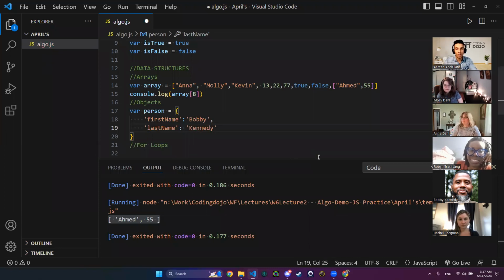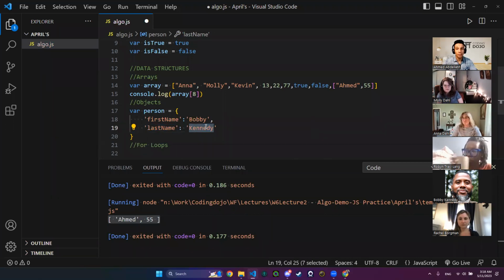I hope that I pronounced this correctly. Again, first name is a key. Last name is a key. The value of the key first name is Bobby. The value of the key last name is Kennedy.